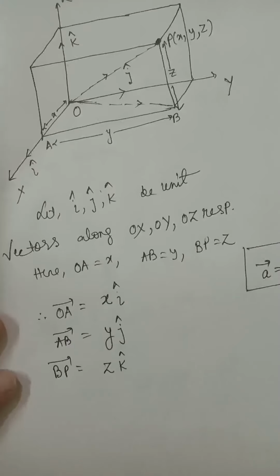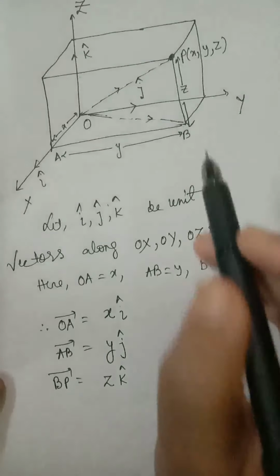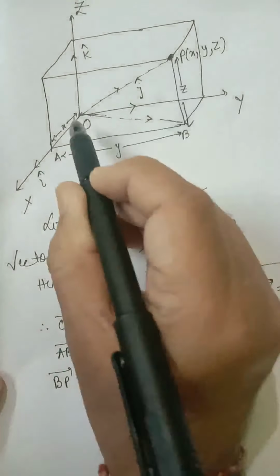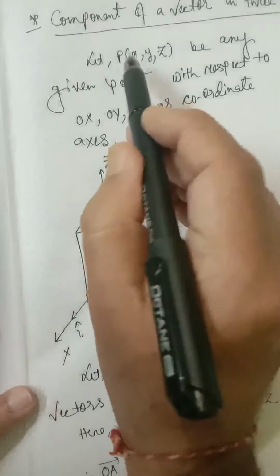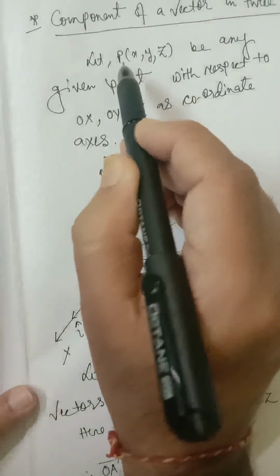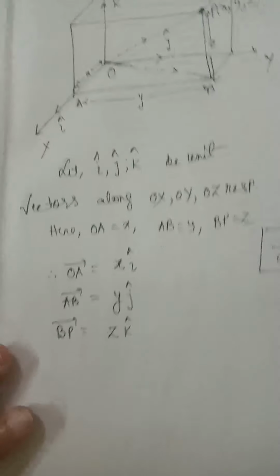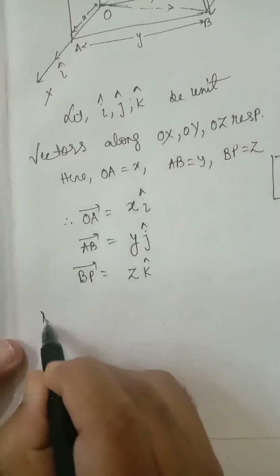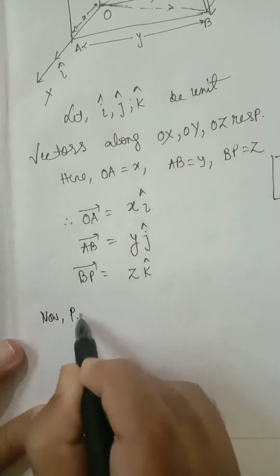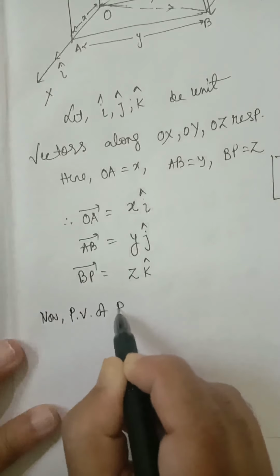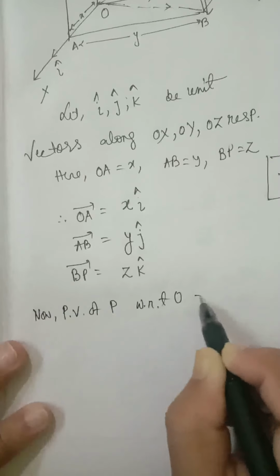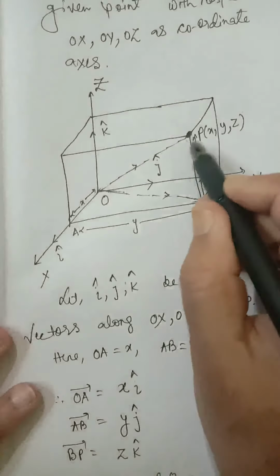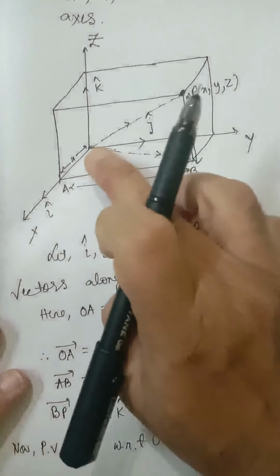Now, the position vector of the point P with respect to O. The coordinates of P are given as x, y, z. We started with this. The position vector of P with respect to origin is the OP vector.